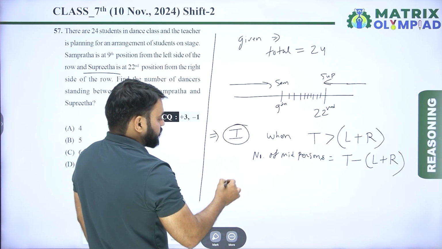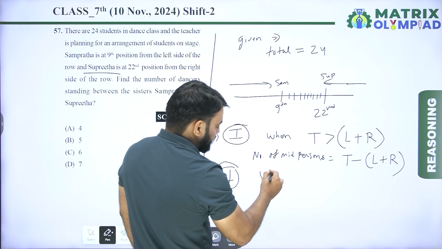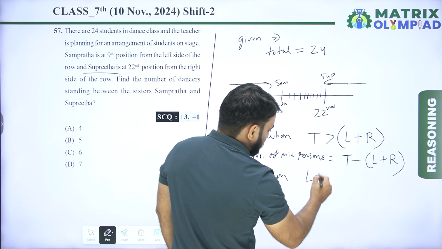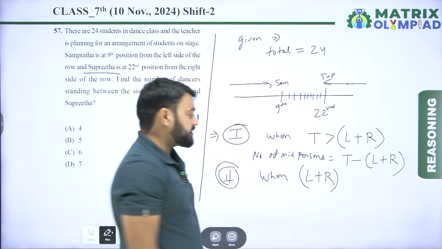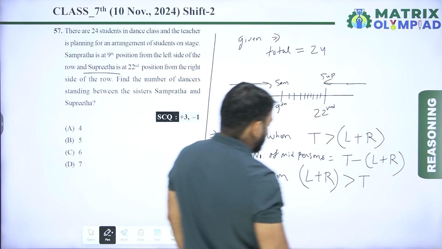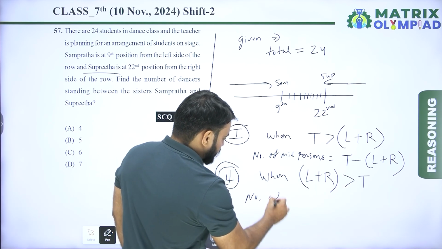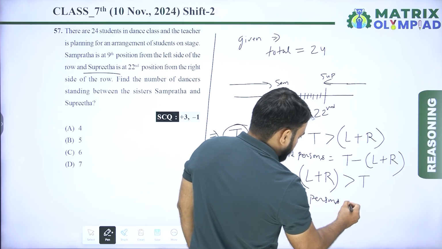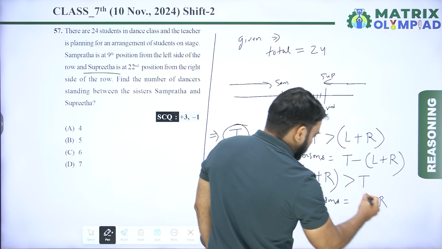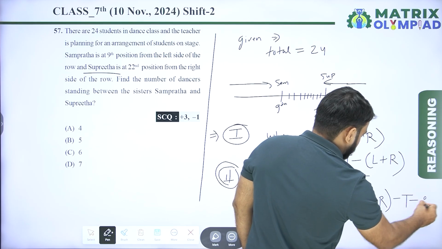Condition number 2: when left position of first person plus right position of second person is greater than total, then number of mid persons is equal to left plus right minus total minus 2.